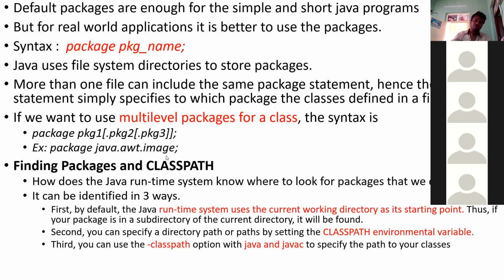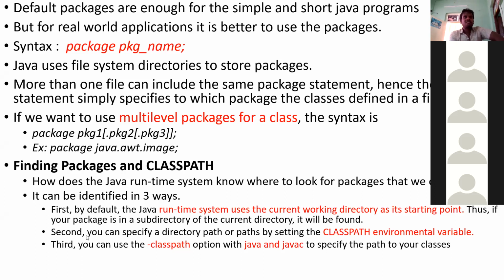If you want to use any particular package, sub package or class in the package, at that time you can import those things.